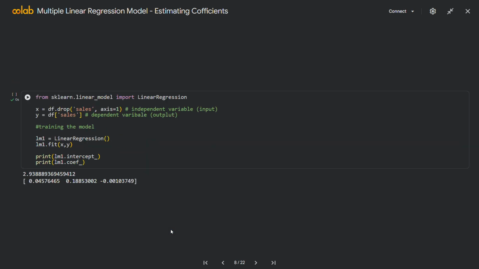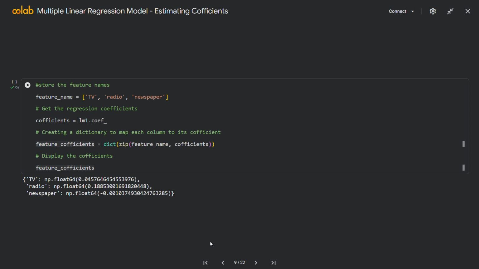I then trained a multiple linear regression model using all three features. The regression coefficients showed that TV and radio have positive effects on sales, while newspaper had a very small negative coefficient, indicating that it contributes very little to the prediction.